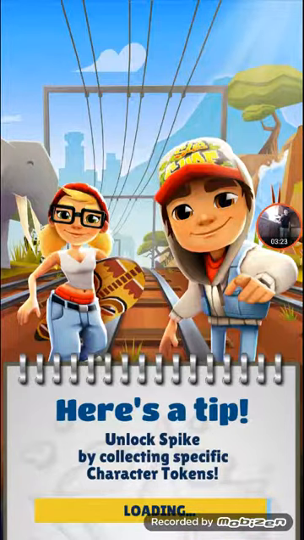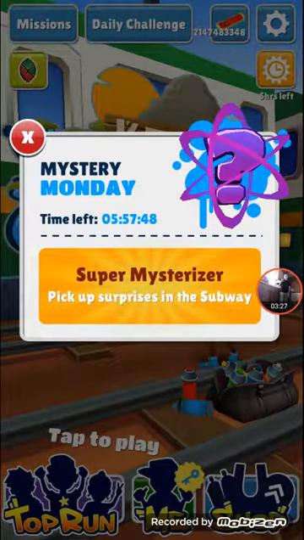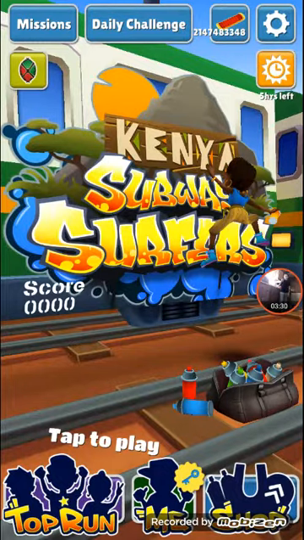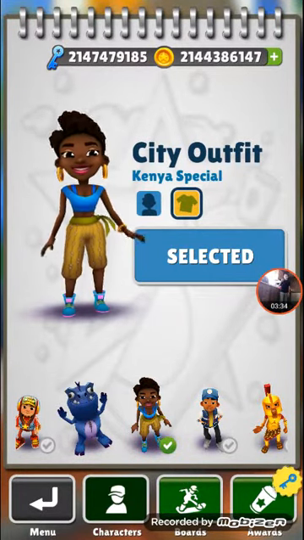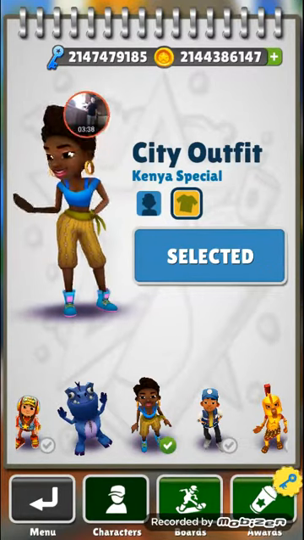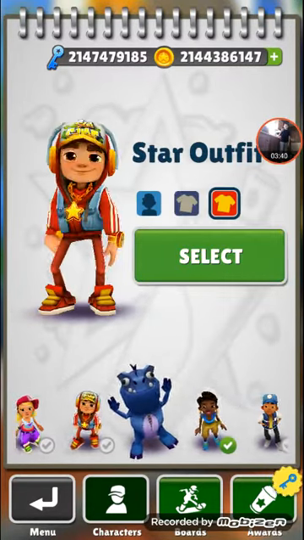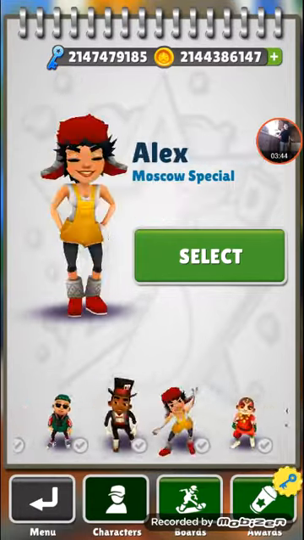Guys, it is loaded. And guys, look. Watch how much money I have. Boom. Look how much skateboards I have. Alright, guys, so look how much money I have. I have every single character, guys.